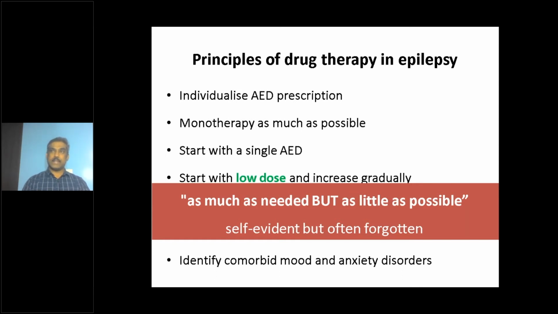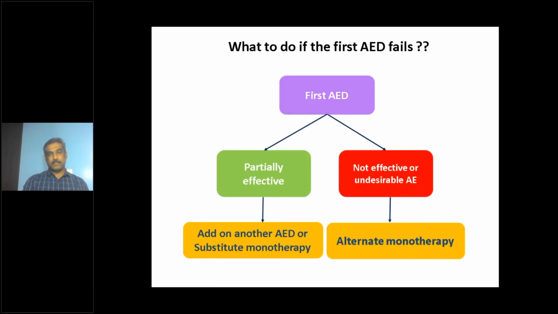When you are sitting in a clinic and the patient comes back to you repeatedly saying, I have a seizure, I have a seizure, the usual tendency is to increase the medication dose or add another medication, but that should be resisted. So what happens when a child is put on a first antiepileptic medication? The medication can be partially effective, so the seizure frequency and seizure duration come down, but the patient is not completely seizure free. So that is partially effective.